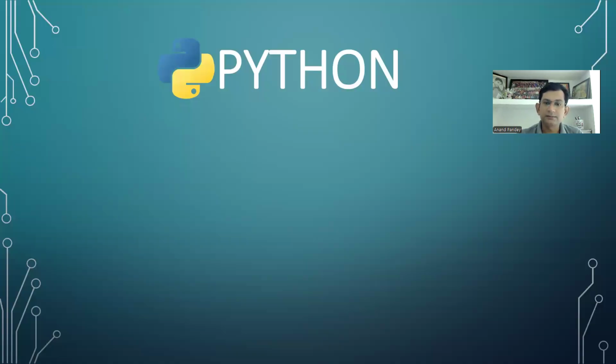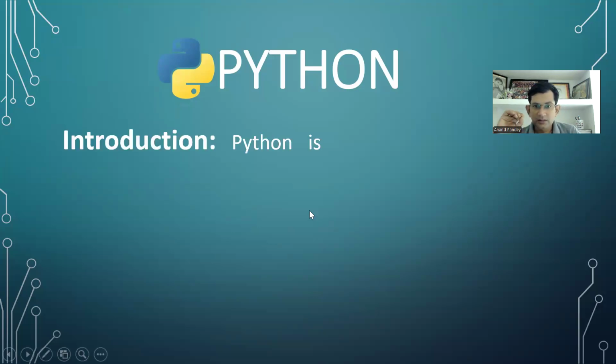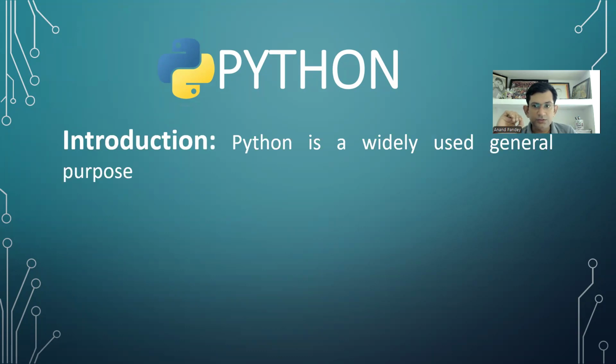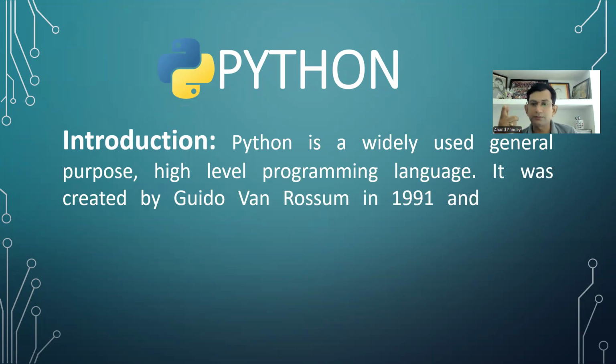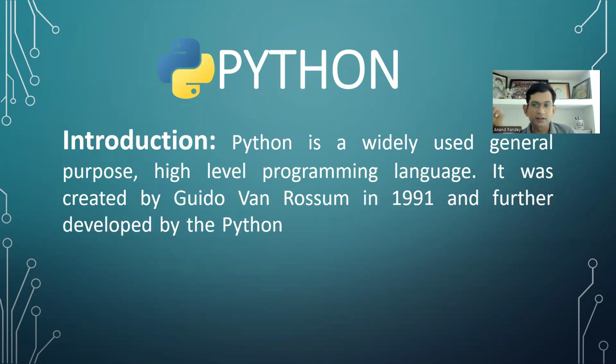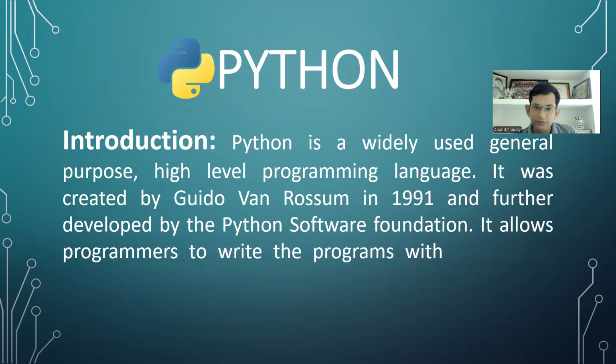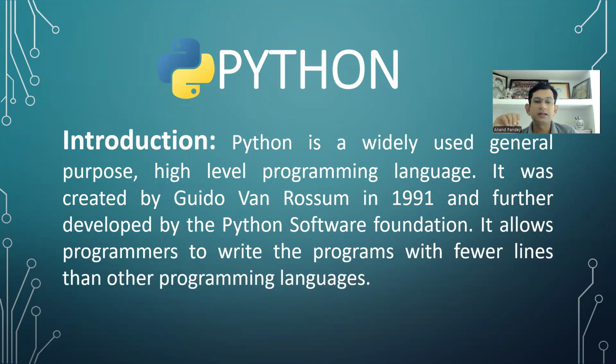Python is a widely used general purpose high level programming language. It was created by Guido van Rossum in 1991 and further developed by the Python Software Foundation. It allows programmers to write the programs with fewer lines than other programming languages. Okay, you can read it. It is clearly visible to you.